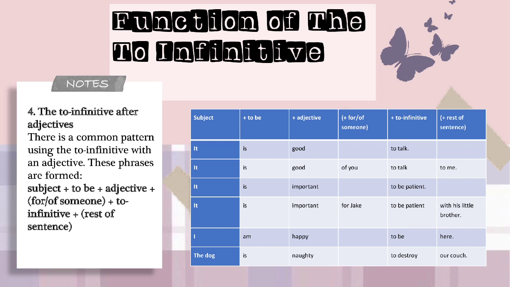Fourth, the to infinitive after adjectives. There is a common pattern using the to infinitive with an adjective. The expression is: subject plus to be plus adjective plus for or of someone plus to infinitive plus rest of sentence. For example, in the table: subject it, to be is, adjective good, of someone of you, infinitive to talk, rest of sentence to me. The sentence is, it is good of you to talk to me.